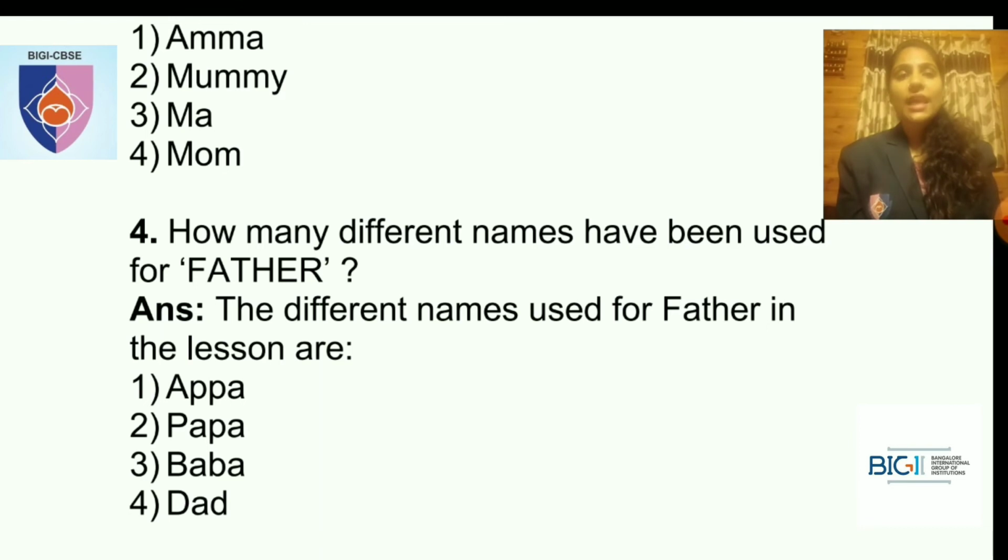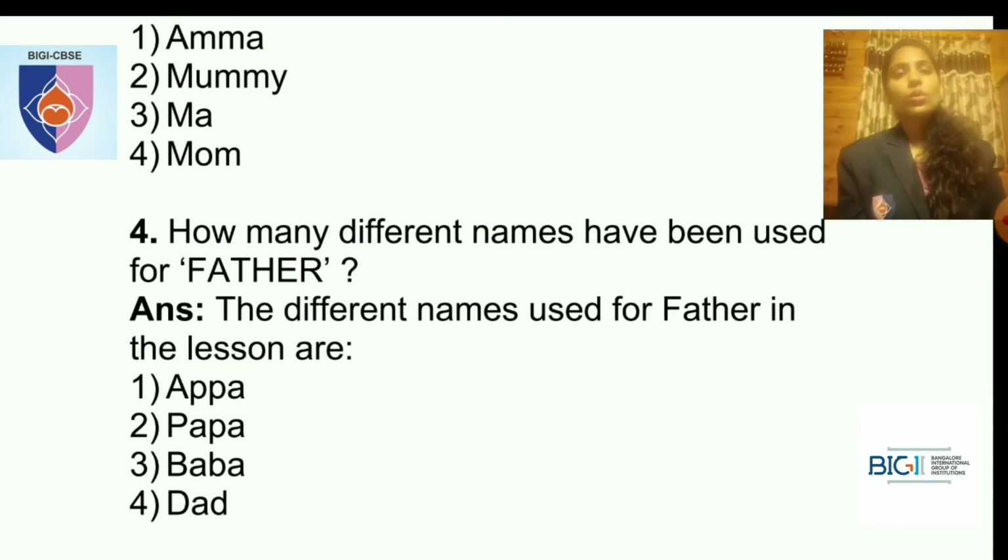The different names used for father in the lesson are Appa, Papa, Baba and Dad. Okay, so what are the four names used for father? Appa, Papa, Baba and Dad. So these are the four names used for father.